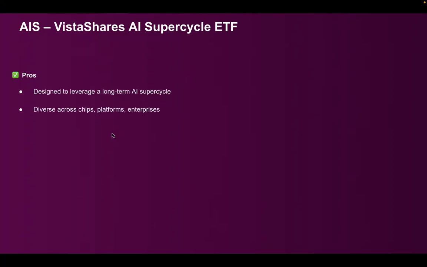It is designed to leverage a long-term AI super cycle, diverse across chips, platforms, enterprises. It is thematic but broad enough to smooth volatility.